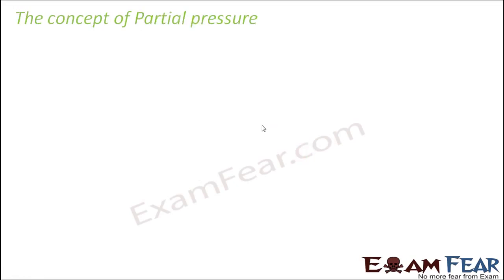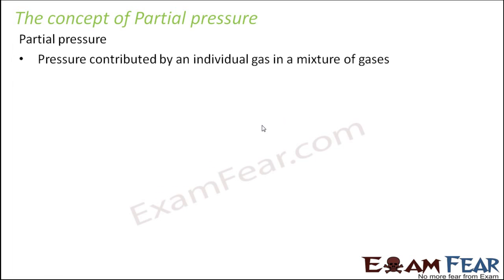So let us understand the concept of partial pressure. So partial pressure is the pressure contributed by an individual gas in a mixture of gases. The best example that I can take is air. Now air is not one particular gas. Air has a mixture of gases. It has nitrogen, it has oxygen, it has carbon dioxide, it has argon, it has helium. There are so many gases present in air.